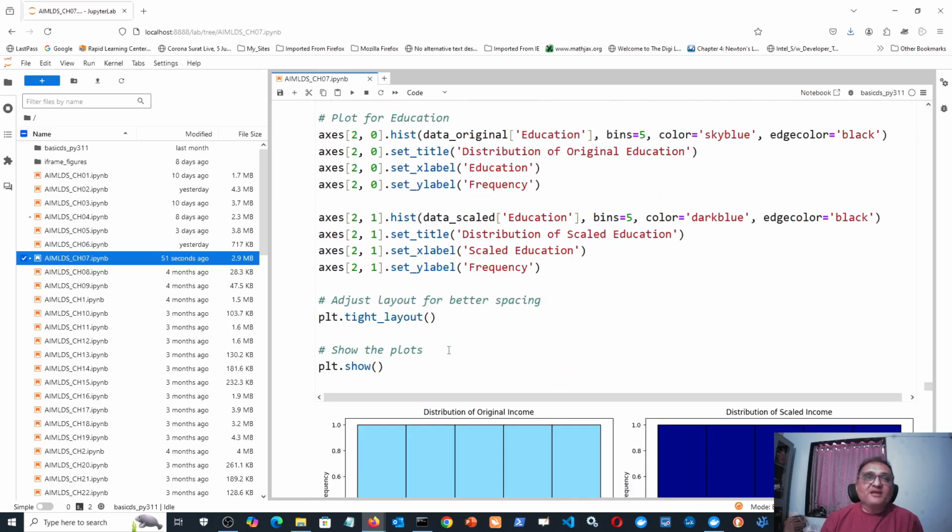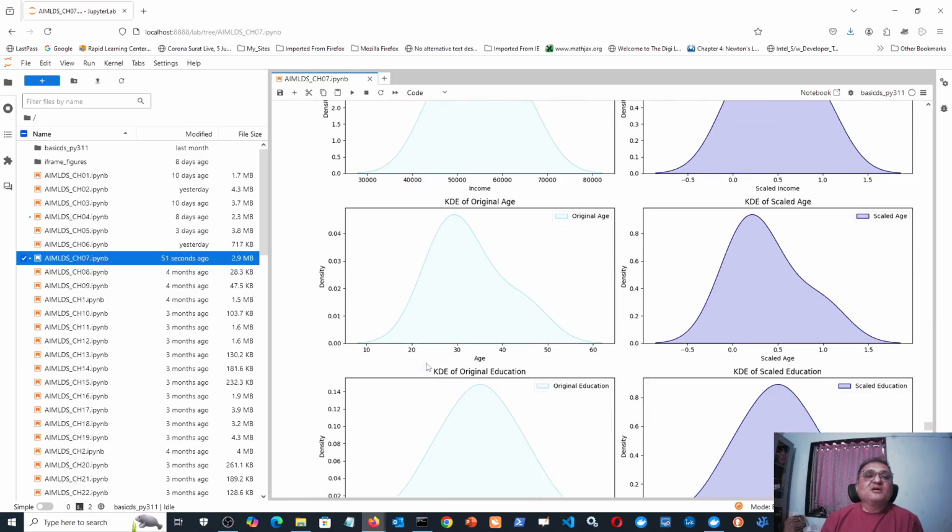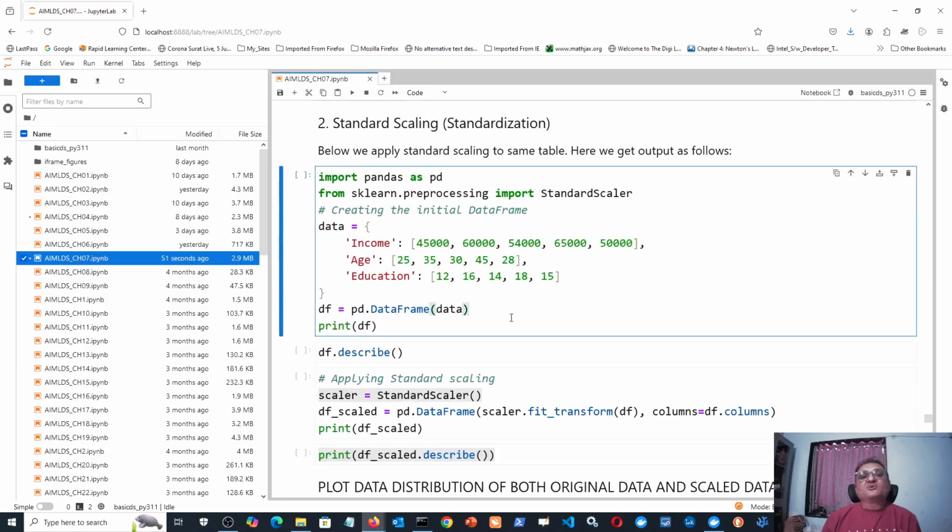That was about min-max scaling. Now next we want to talk about standard scaling. I thought I'd say that this is the last lecture, but I think I will stop here and we will take the last lecture next for standard scaling.